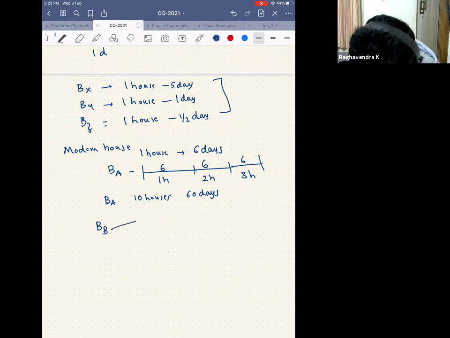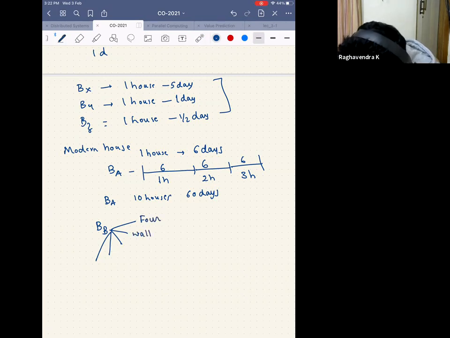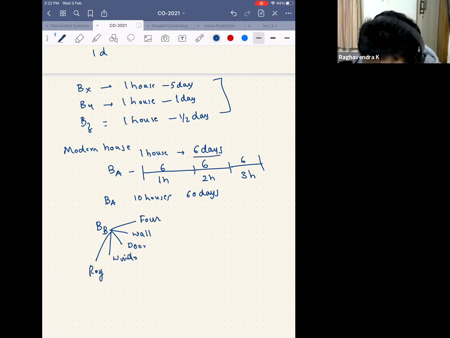One of the stages was laying the foundation, the other was constructing the walls, the other was having the door, window, and roof. But somehow, in this modern house, the door seems to have some IoT or whatever, right? So something innovative somebody is doing. Let's say the construction of the door includes implementing the physical door and also, say, maybe having a chip inside the door, something like that.